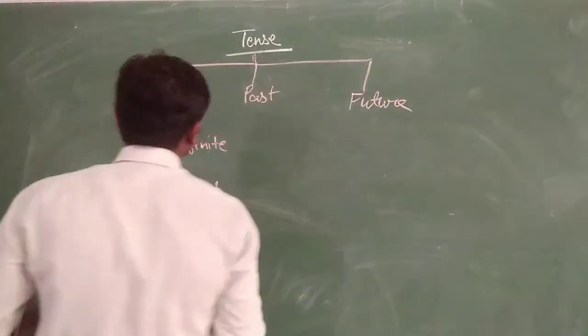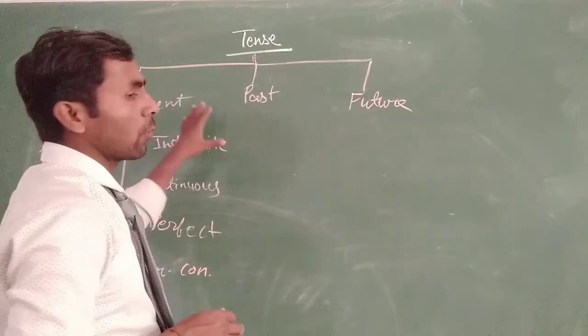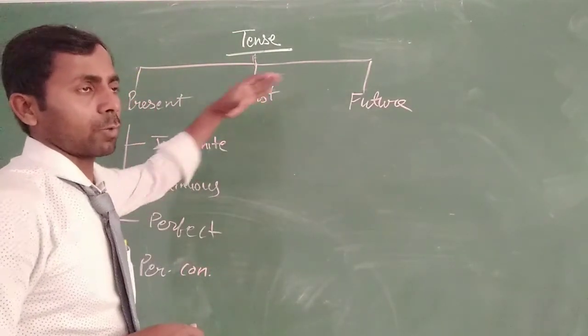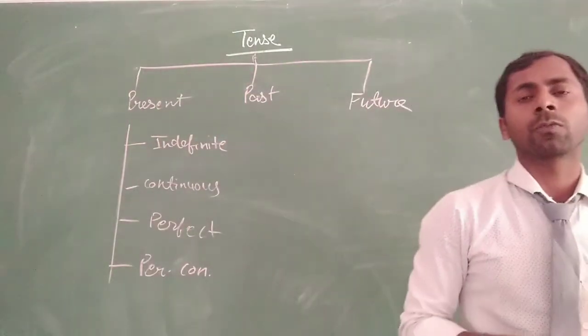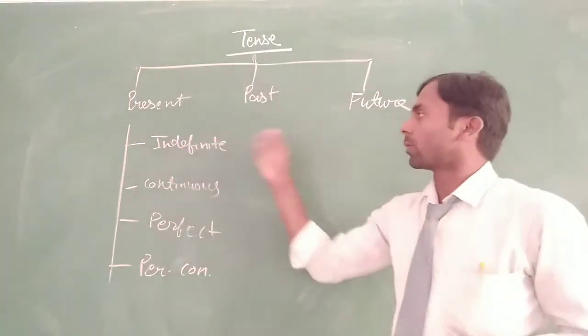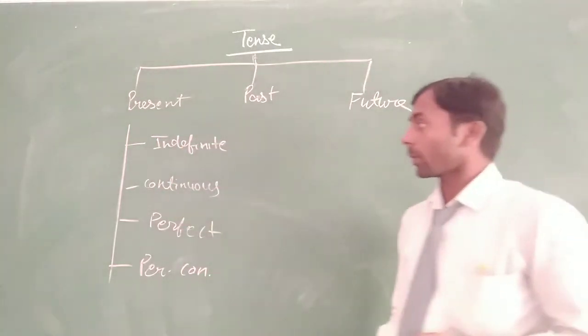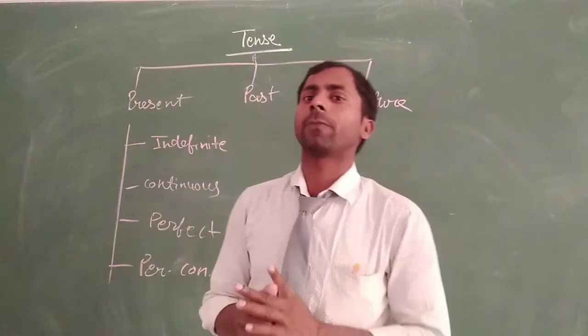We have to learn about the four parts and how we can identify all 12 parts, their helping verbs, and what rules we can use in all three tenses. Okay, first we are talking about the indefinite tense.